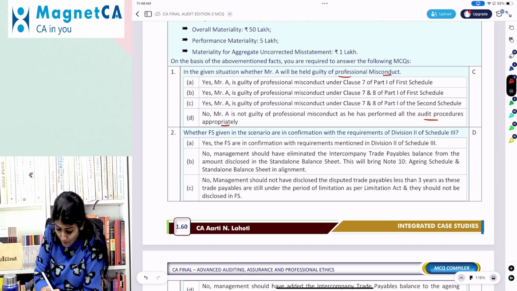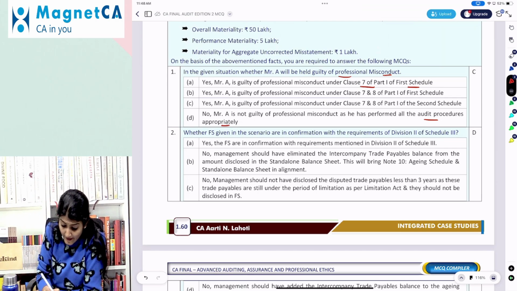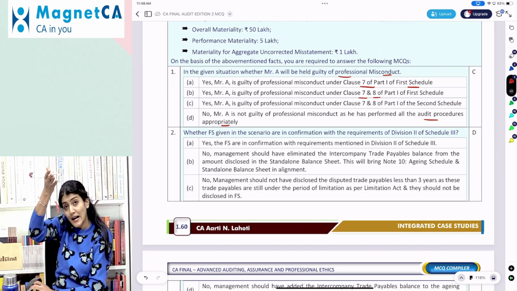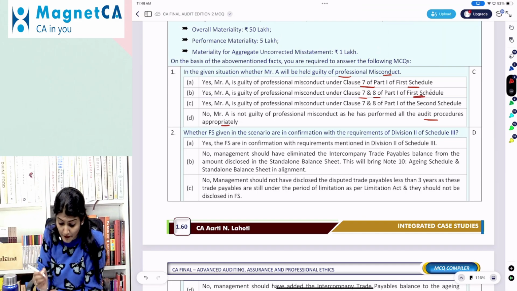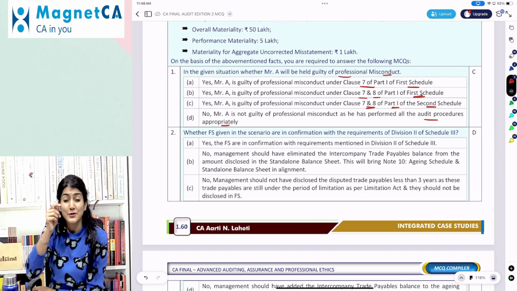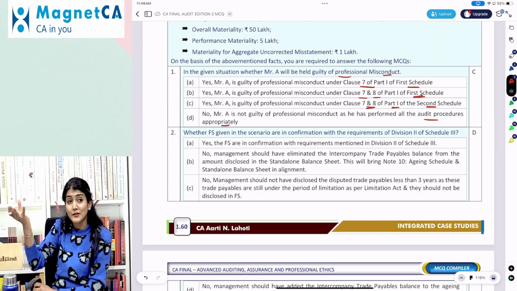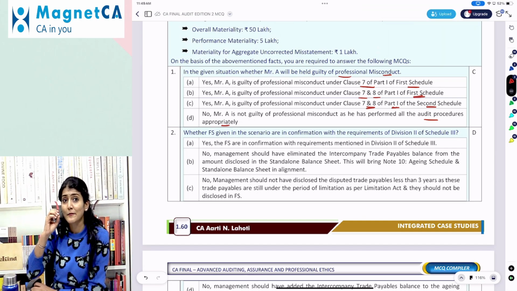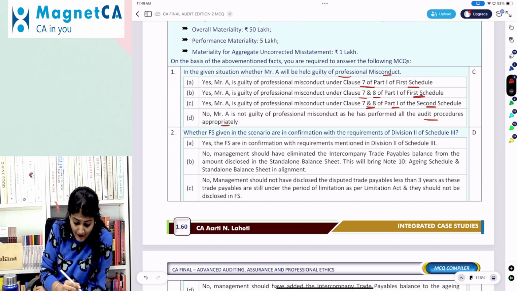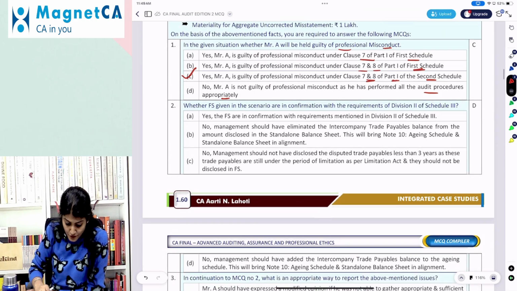Right, so 7 and 11, that is advertisers, right? So it's not coming under the first schedule. Then again, 7 and 8, it is regarding the advertisers and the NOC. So again, not coming under the first schedule. And 7 and 8 of Part 1 of the second schedule: does not exercise due diligence or is grossly negligent and fails to obtain sufficient information which is necessary for the expression of the opinion, right? So that is why guilty under 7 and 8 of Part 1 of the second schedule.